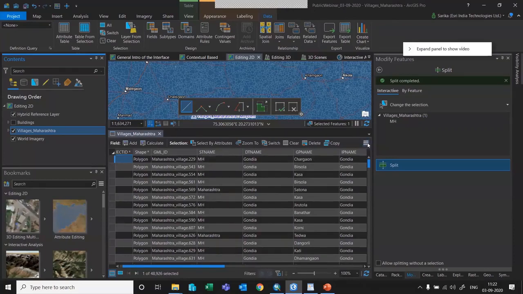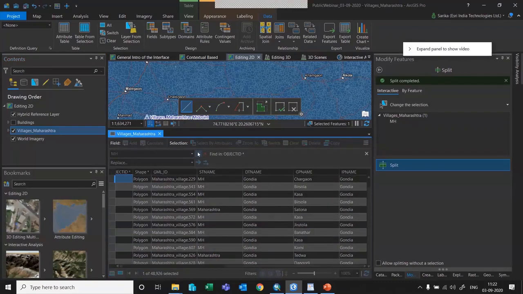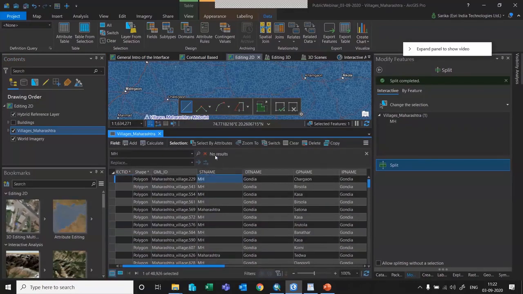I can quickly go to the find and replace tool and say find all the data set with the MH values and click on search. So I'll say find all the MH values within the attributes. As soon as I click on find, you see all the MH values have been selected. So I will say replace it with Maharashtra, and I'll click on the replace all button.